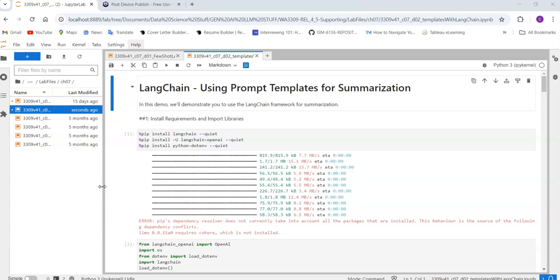In today's video, I'm going to discuss how you can use the LangChain framework for developing prompt templates for doing the summarization task. So this is the topic of the week. Let us dive deep into the video.